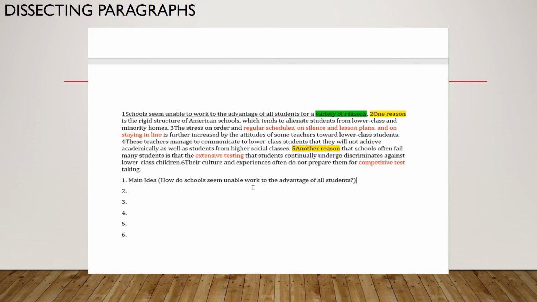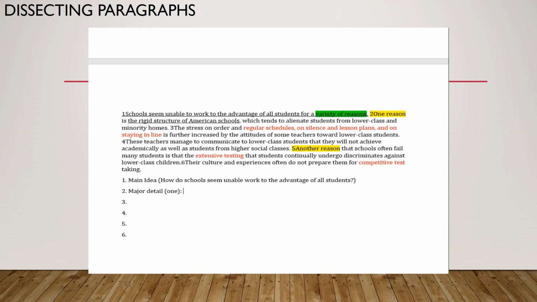How do schools seem unable to work to the advantage of all students? Sentence 2 is a major detail. First of all, it starts with 1. Second of all, it comes right after the main idea. The first major detail will always come right after the main idea. And third of all, it answers the question.